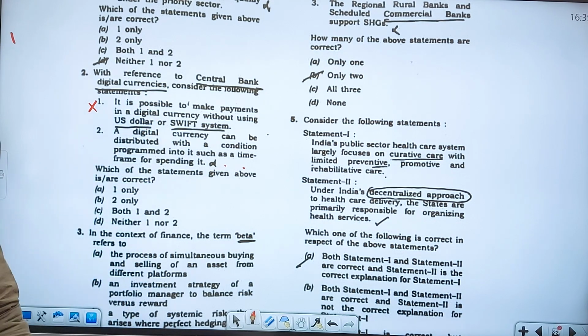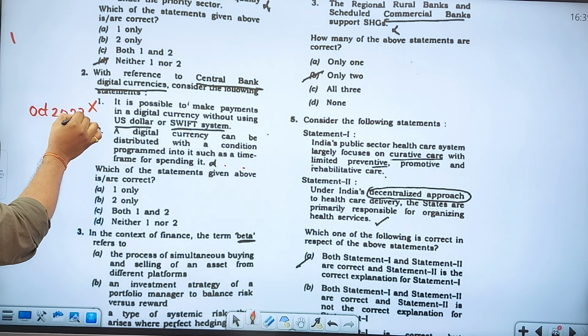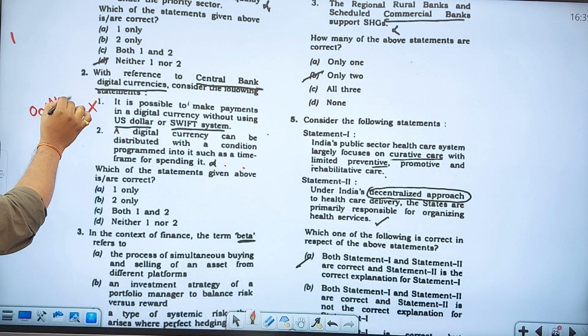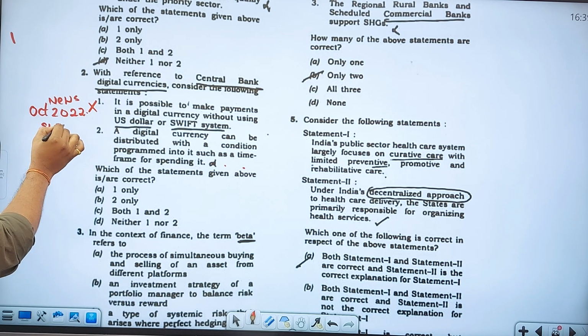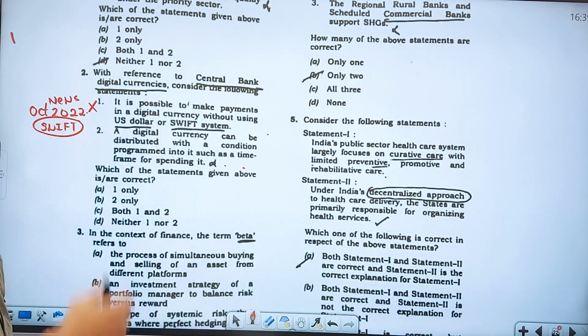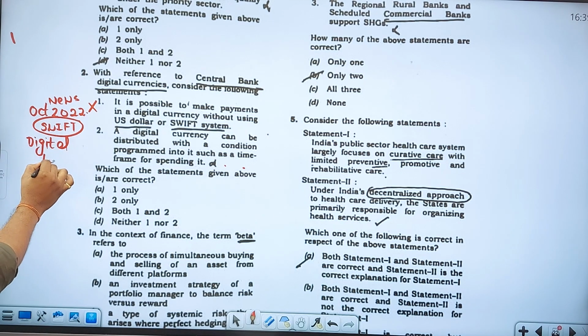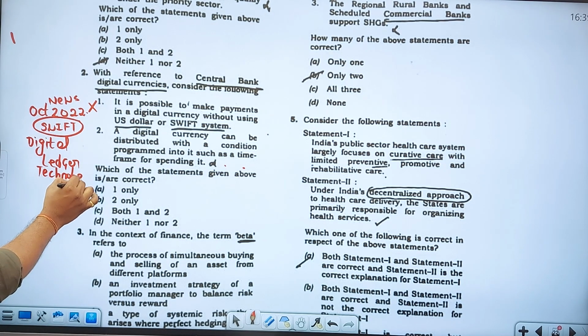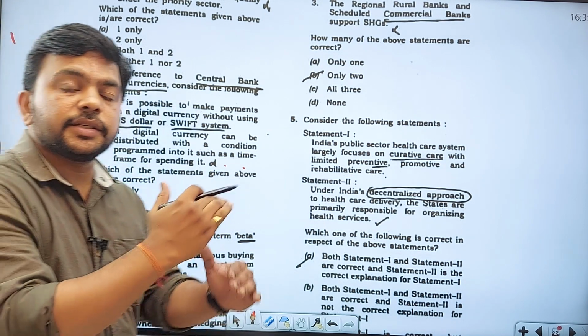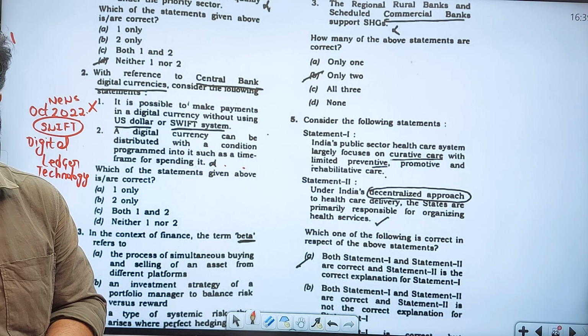You have to understand that in October 2022, this question relates to a news article where the SWIFT system, which is used for global or international financial transactions and flow of money from one country to another, came out with what is called digital ledger technology. This digital ledger technology will allow central bank digital currencies to be transacted from one country to another.